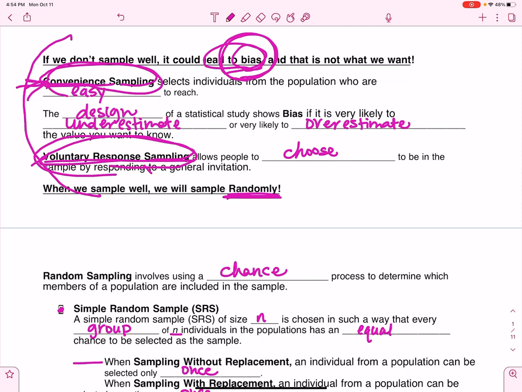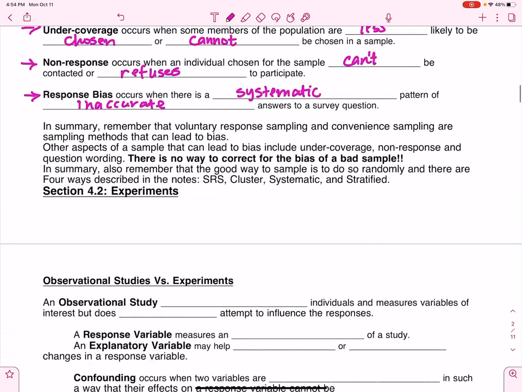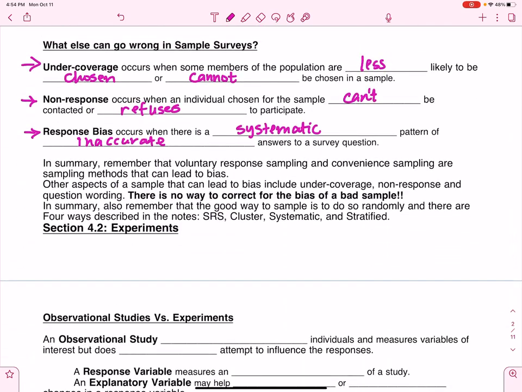It can lead to response bias. All right? So keep that in mind. And then voluntary response sampling can also lead to one of these types of bias, all right? But we also refer to voluntary response bias as something that can occur with voluntary response sampling. I know it's confusing. I'm so sorry.